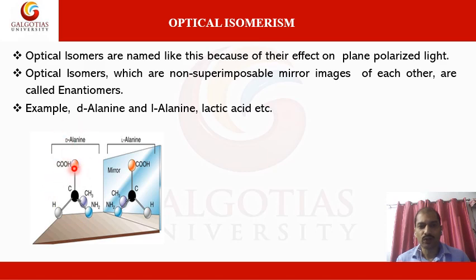According to that, if the plane polarized light is rotated towards the clockwise direction, then it will be called dextrorotatory, and if it rotates in the anti-clockwise direction, then it will be called levorotatory.